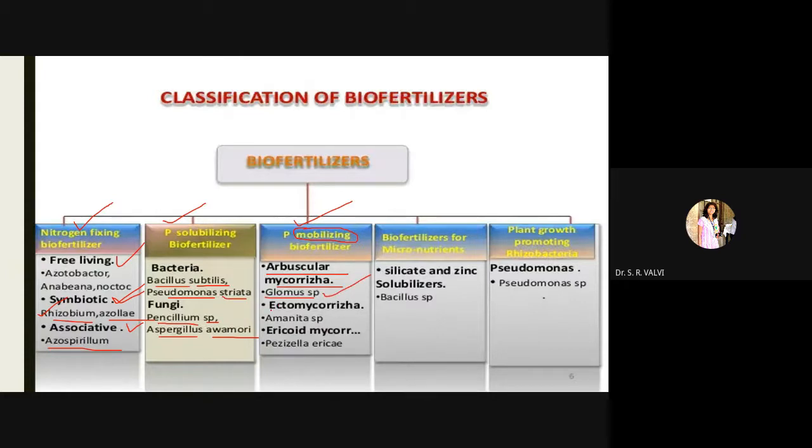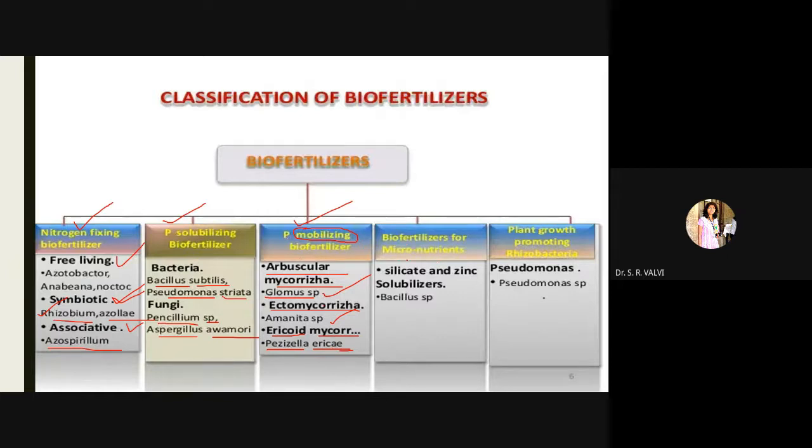Then ectomycorrhiza, that is Amanita species, and ericoid mycorrhiza, belonging to plants of the order Ericales, the family Ericaceae. The example is Pezizella ericae, which mobilizes this phosphorus.